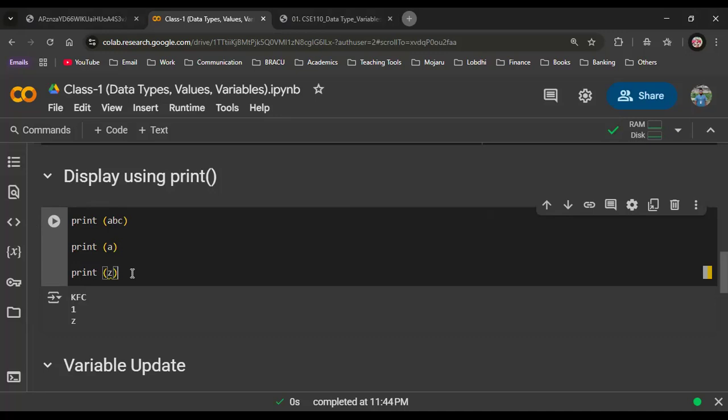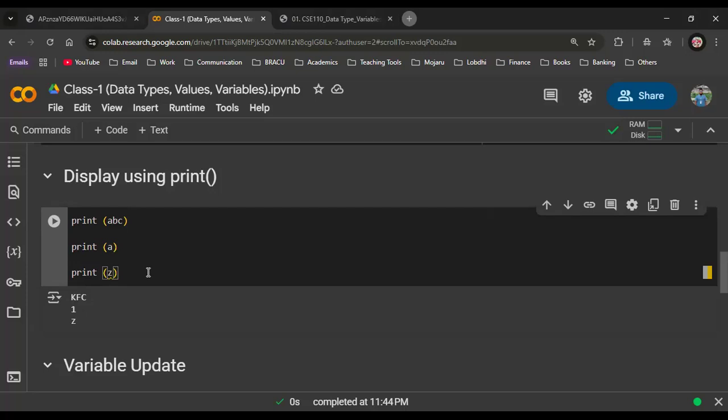But is there any variable named Z? At first try to understand what I am trying to teach you. You're not getting the point. If I run print Z here, should it be executed? No, it can't. Then what should it give? It must give an error, right? But tell me, is there anything wrong in the above two lines? Print A, B, C.